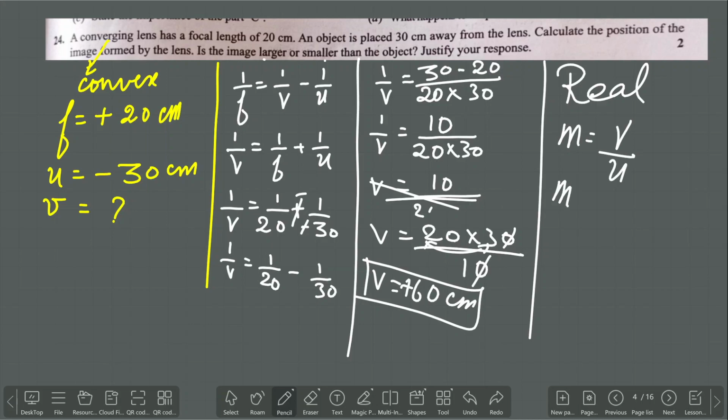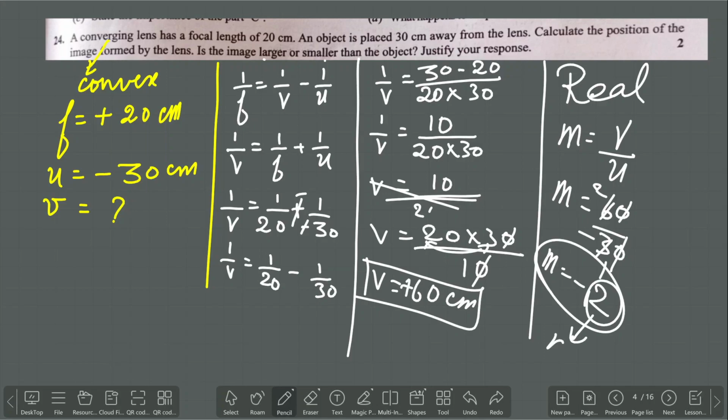So M is equal to, what is the value of V? We calculated 60. By, what is the value of U? It is given as minus 30. The zeros cancel each other. 3 ones are 3, 3 twos are 6. So M is equal to minus 2. Here I got the factor as 2.